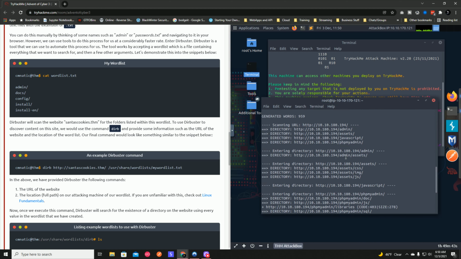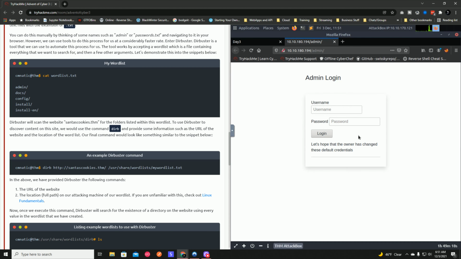And let's see, immediately it looks like there's admin, assets, JavaScript, and PHP my admin. So I think we're just going to focus on /admin. You could have also done this manually, but we're just gonna hit this website here. So if we right click and hit open link, and sure enough, we have our username and our password and login. So I'm pretty sure that was the answer to the first question, but now let's see what we can do.